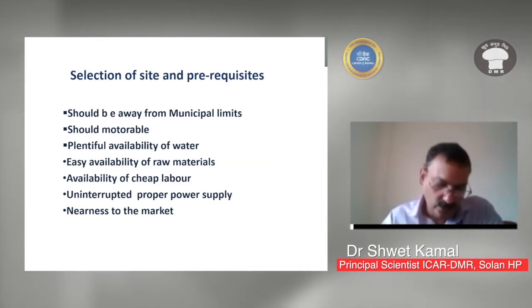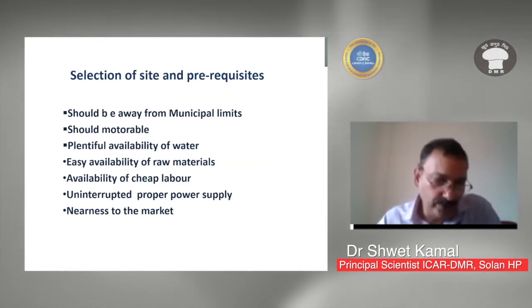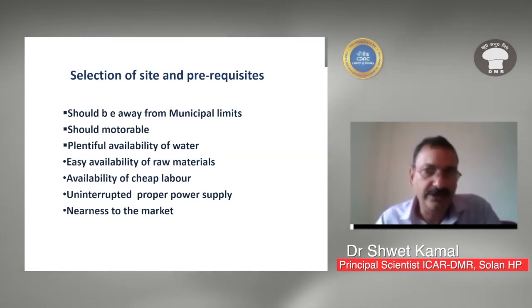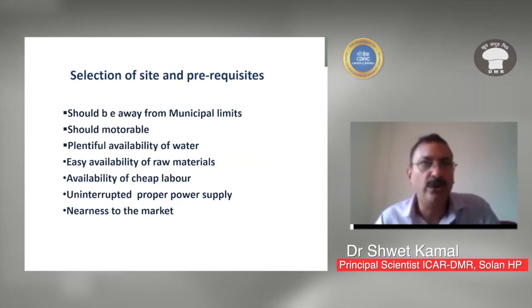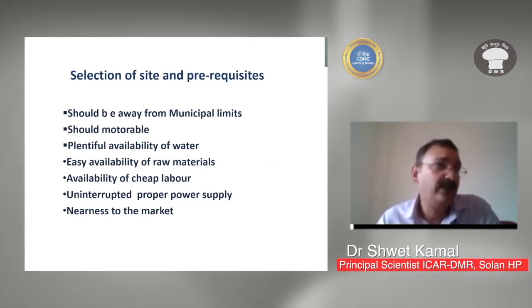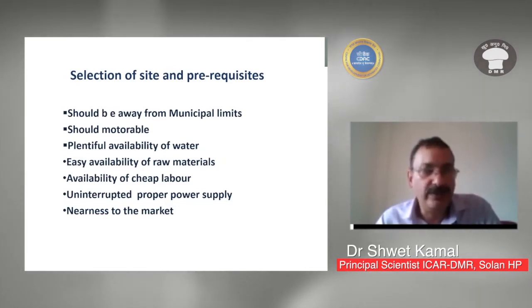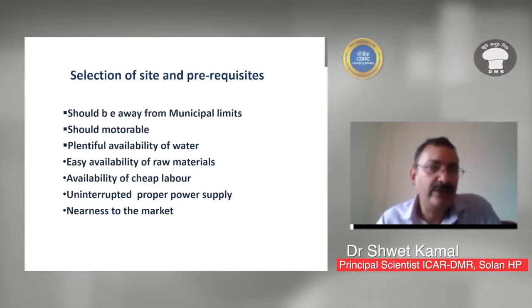Then water availability is not much in button mushroom cultivation. It is normally 25 to 30 liters per kg of mushroom to be grown, but a regular water supply is very important, because in case of any other crop, if for 1 day or 2 days you don't have water, it's okay, no problem.